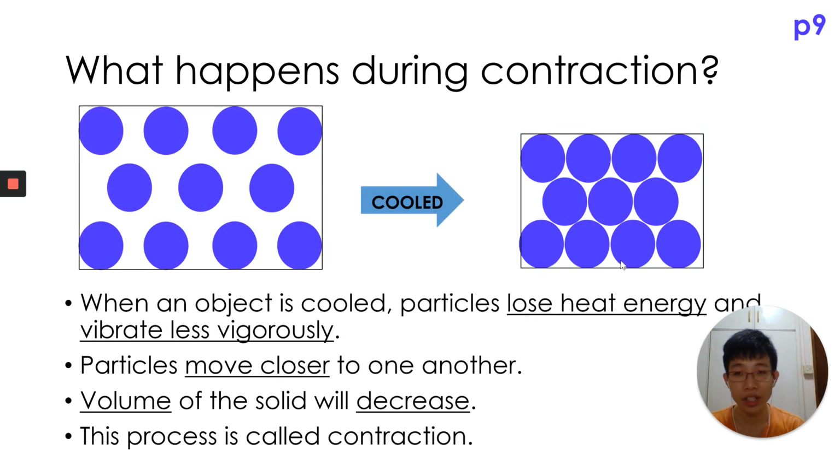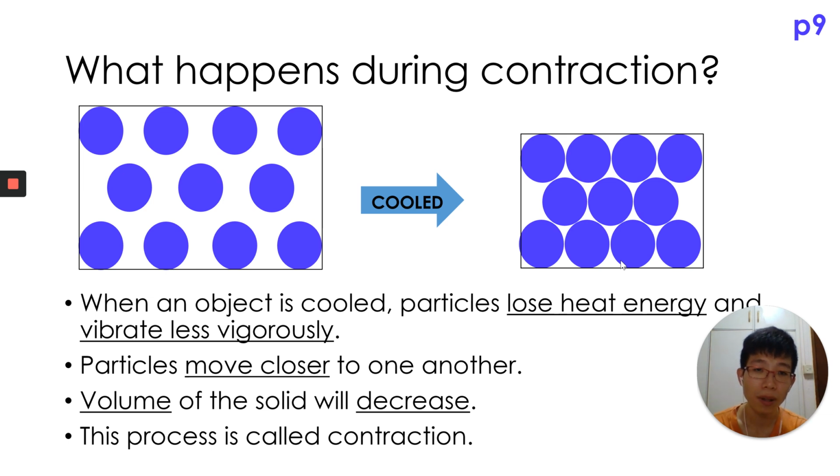For contraction, it happens when an object is cooled down. You can think of it as we have a bigger room with 9 people inside. Now we do a contraction, we contract. So now we have a smaller room, but still 9 people inside. So this is the meaning of contraction. The amount of space decreases, but the mass didn't change.